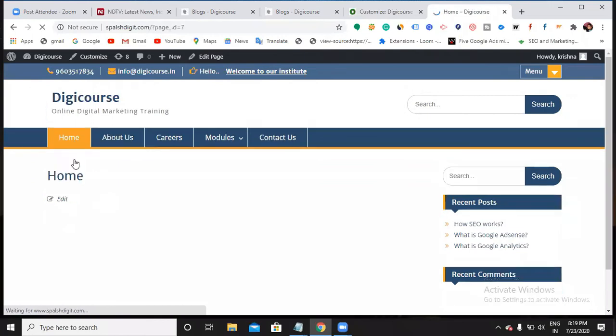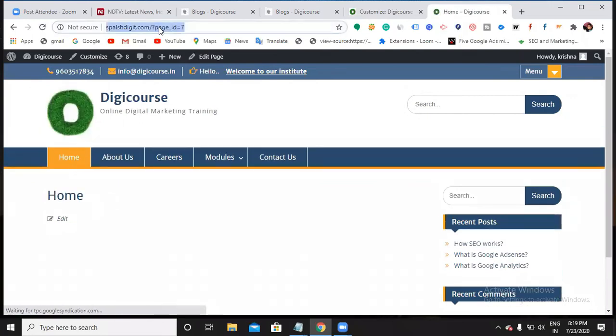If I click this home, is my URL changing or not? Yes. If I click this About Us, it is not changing. Why? Because it is my home page now. I made About Us my front page. In such a way, you can make whatever page you want the front page. Now what kind of website is it, static or dynamic? Static website.